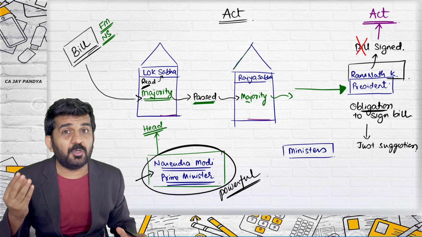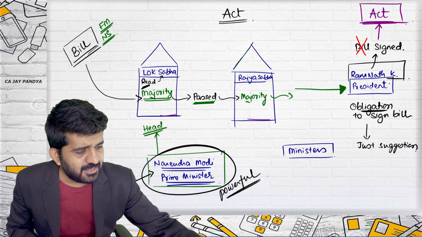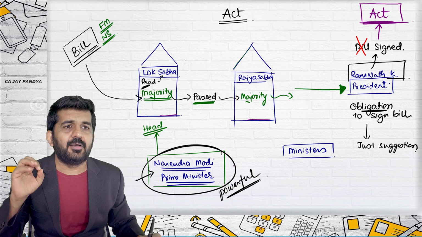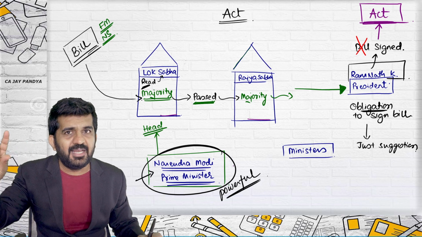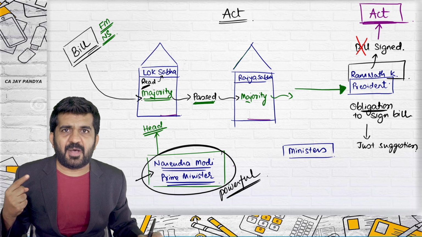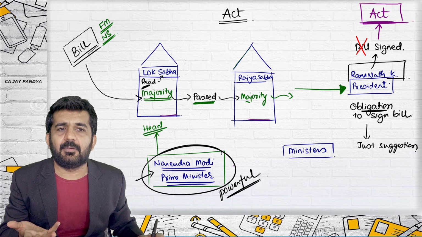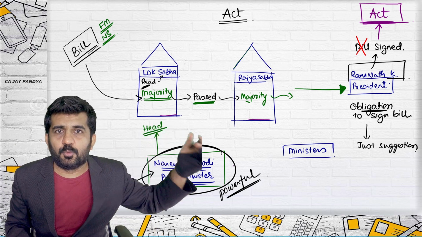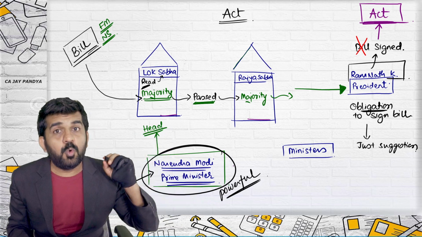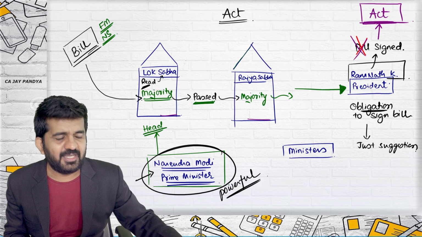In foundation, you are going to learn 5 acts. So you should be absolutely clear what is an act. And all the students sitting right now in the classroom should be absolutely clear about it. A bill in which something important, relevant is written will be going to Lok Sabha, passing from Lok Sabha by majority, that is by government, going to Rajya Sabha, passing by majority in Rajya Sabha, will go to President. President has to compulsorily sign the bill, so it will be signed by President. Once the bill is signed by President, it no longer remains a bill. It will automatically become an act.